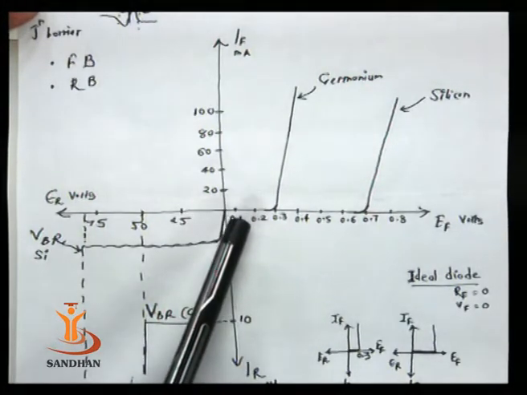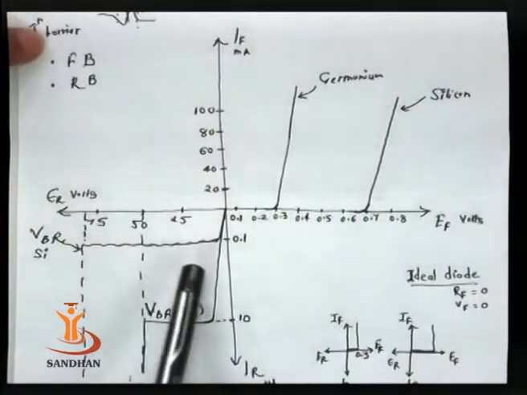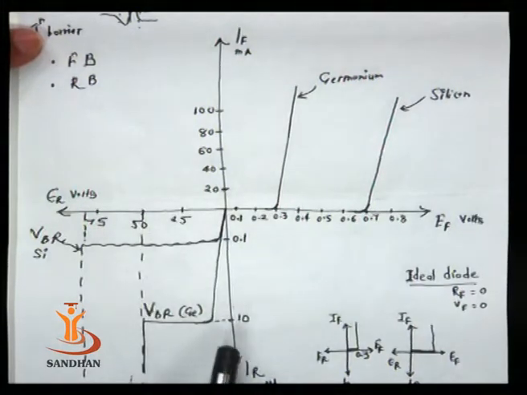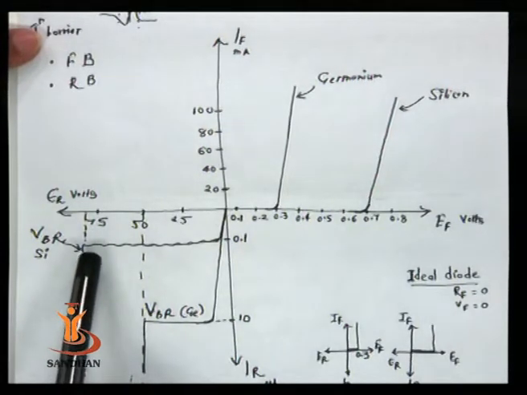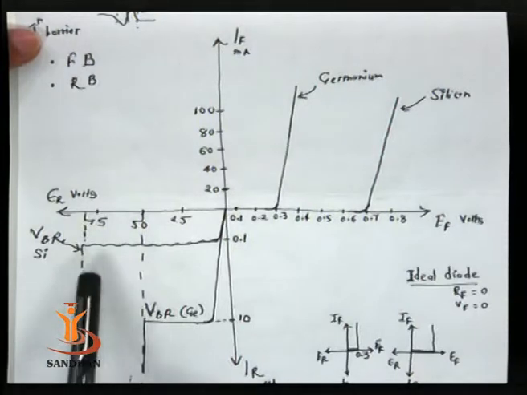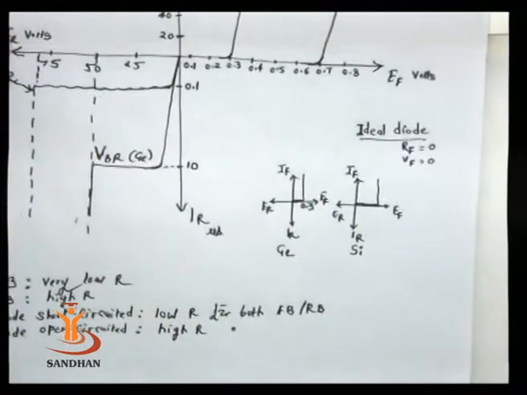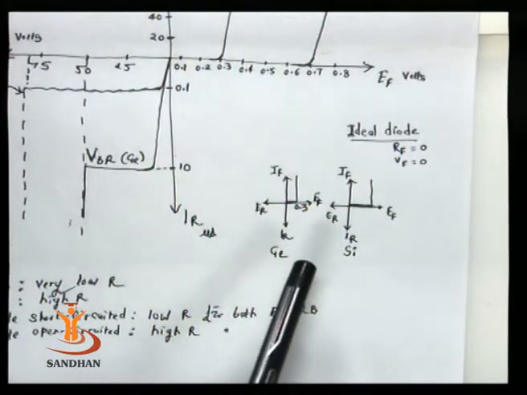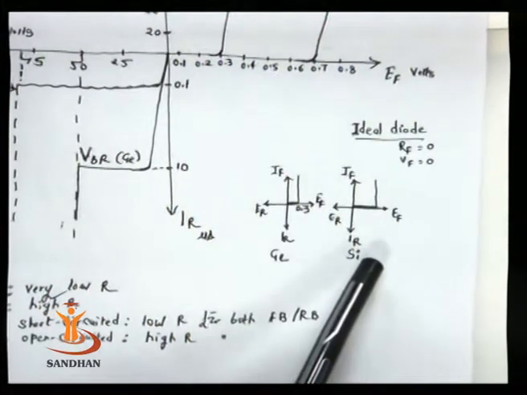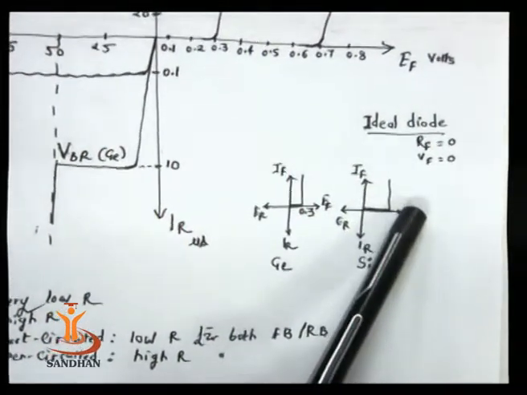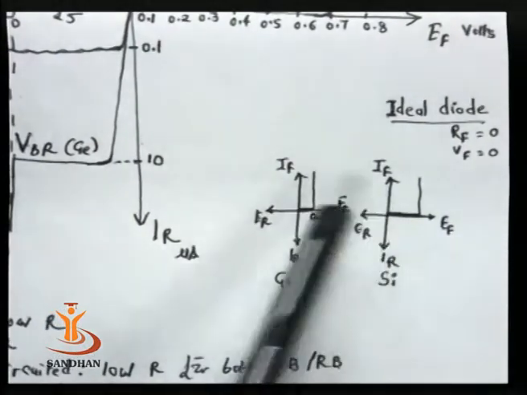Now if we apply reverse bias, in case of germanium the voltage is around 50 volt and the current is 10 microampere, whereas the reverse voltage for silicon is 75 volt and the reverse current is 0.1 microampere. Ideally, an ideal diode should give us 0.3 volt forward potential if it is germanium, and 0.7 if it is silicon. In reverse bias, an ideal diode should not give any reverse current.